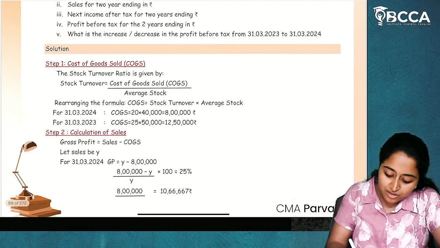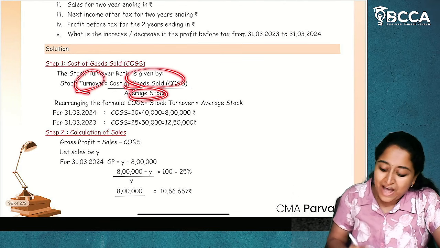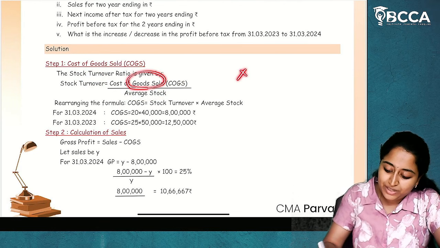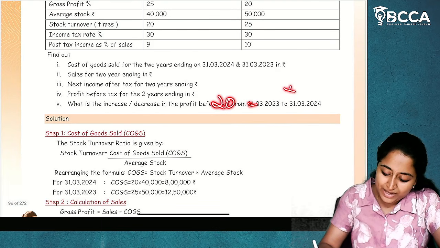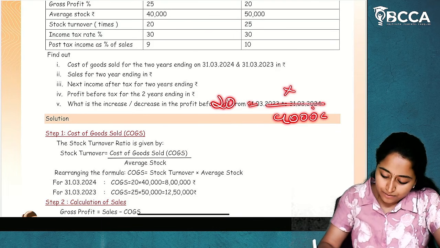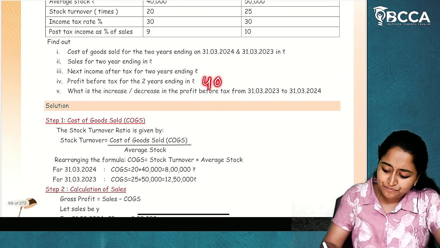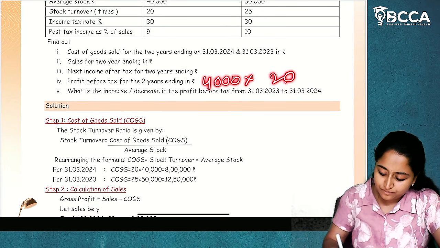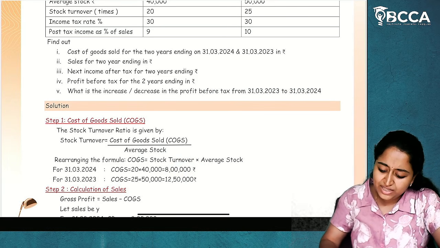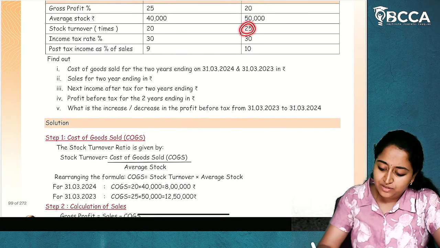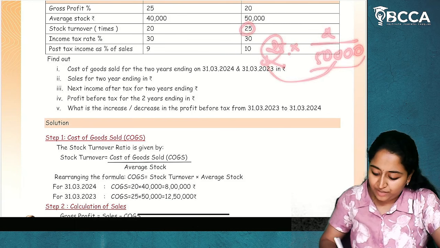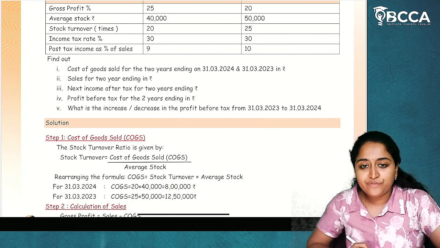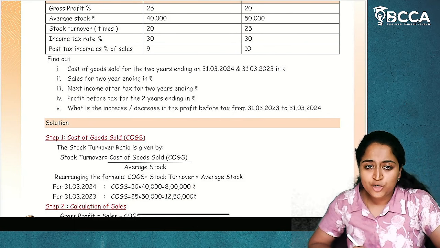So, stock turnover is cost of goods sold divided by average inventory. If we put cost of goods sold as X, what is stock turnover? 20 times. 20 times equals X divided by 40,000. If you do the cross multiplication, 40,000 into 20, 8 lakhs. Similarly here also, 25 equals X divided by 50,000. Cross multiplication, 50,000 into 25, 12 lakh 50,000. I hope it is clear.